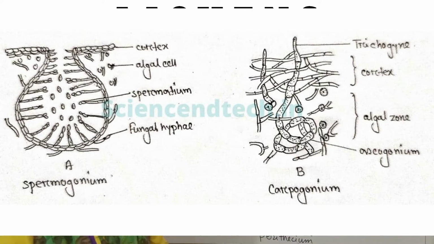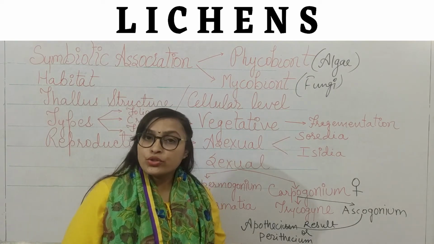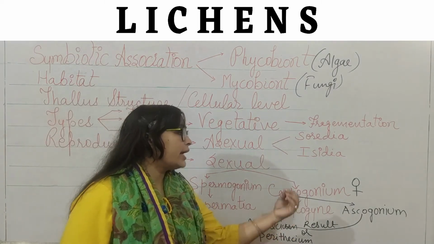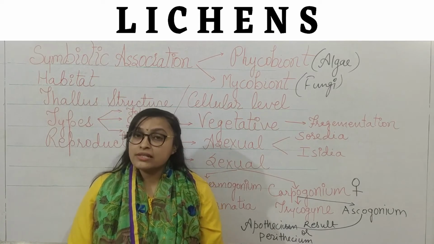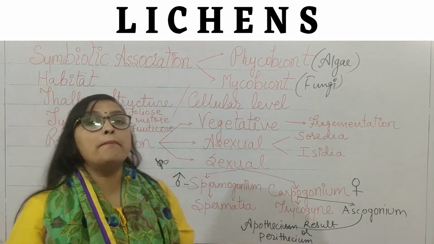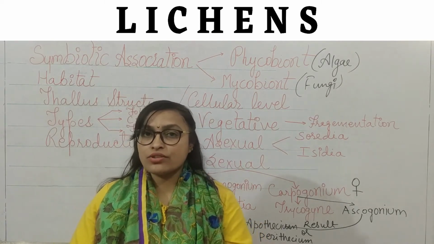From spermogonium the production of spermatia takes place, and the carpogonium is divided into two parts, trichogyne and ascogonium, right? Trichogyne is a long elongated filament-like structure, and ascogonium is the basal part of that filament, a flask-shaped structure.